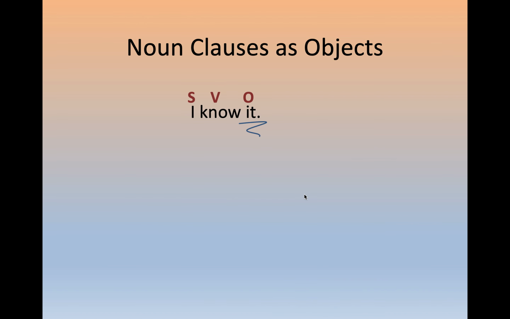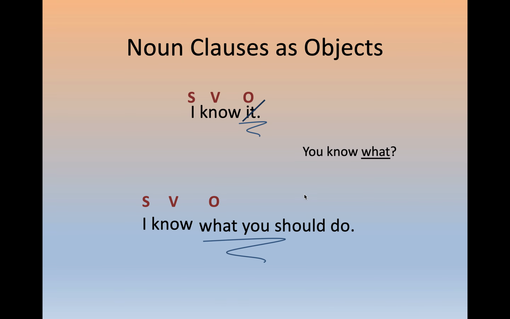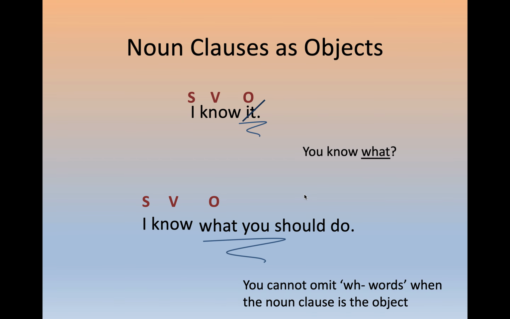I know it. You know what? I know what you should do. If there's a WH word, you cannot omit the WH word. I know what you should do is correct. I know you should do. That's not correct. You need the WH word. I know what you should do.